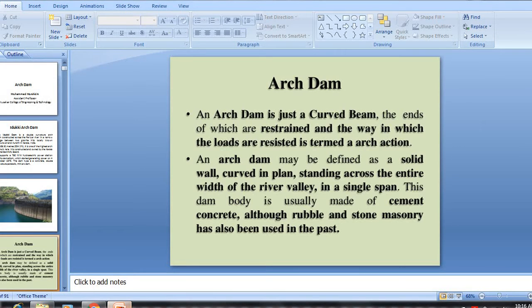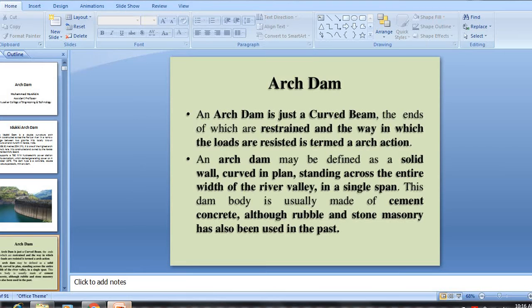We already discussed that a gravity dam transfers the weight or water pressure to its ground. In the same sense, an earth dam restricts the water pressure due to its shear strength. In an arch dam, the water pressure is transferred to the abutments.